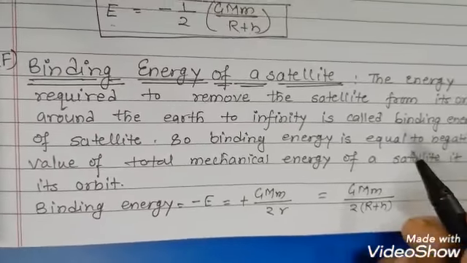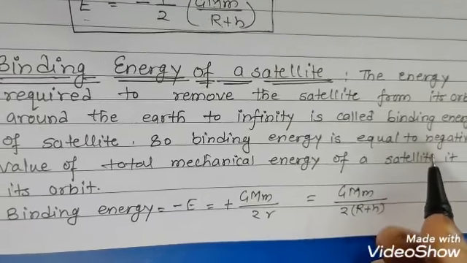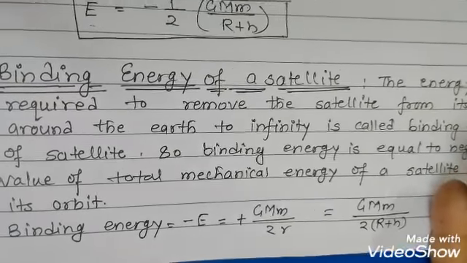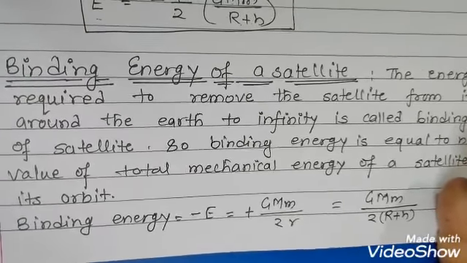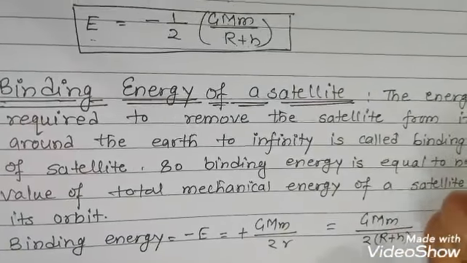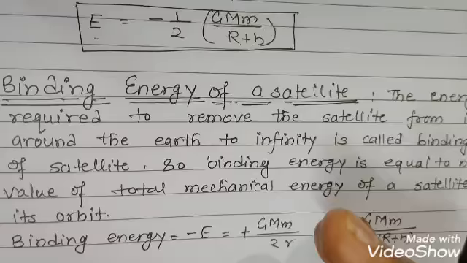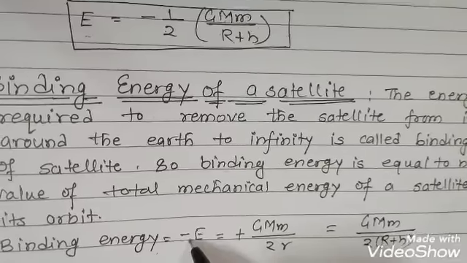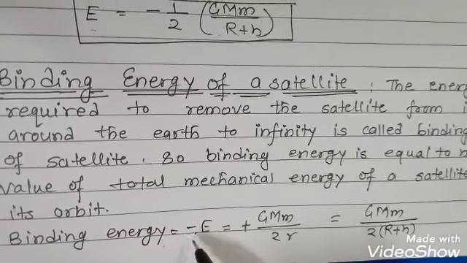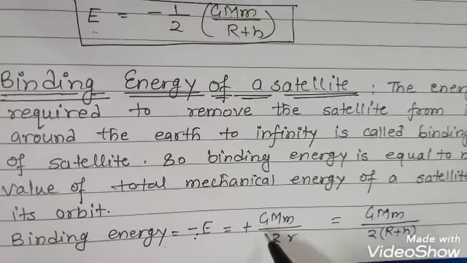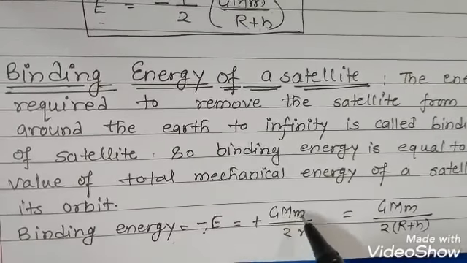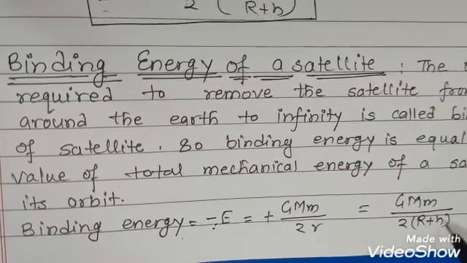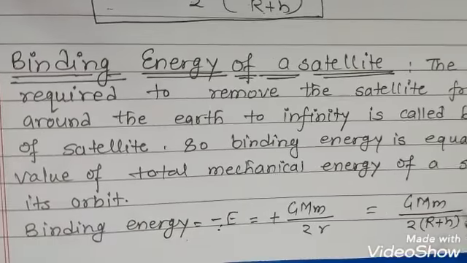Now if we want to remove this satellite from the orbit, we require the same energy, but with opposite sign. That means the binding energy is the negative of the total mechanical energy, so it will become positive: GMm/2R, or GMm/2(R+h). So this would be the binding energy of the satellite.